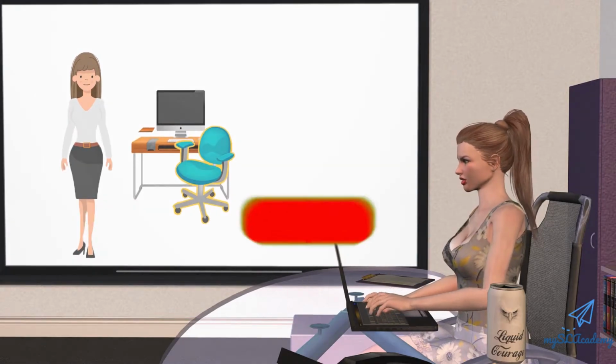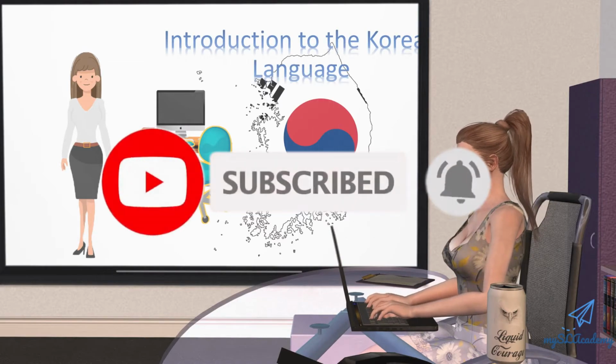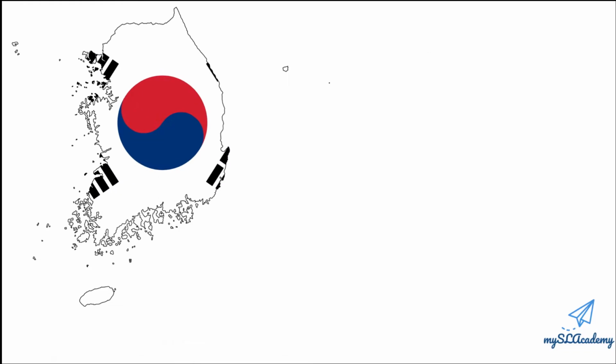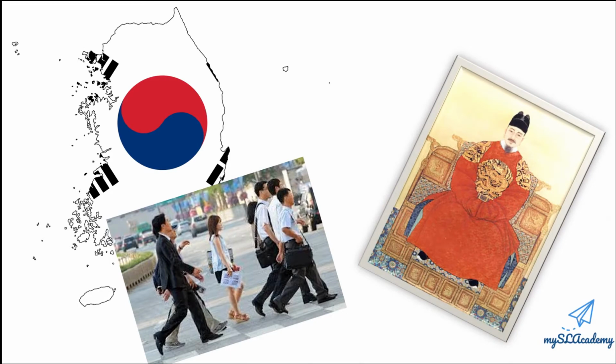In this video lesson, I will introduce a small thing about the Korean language. Before the invention of Hangul, people used borrowed characters from Chinese that had the closest sounds to the Korean sounds, but this was not an ideal system for writing Korean. The Korean language is an East Asian language spoken by about 77 million people.